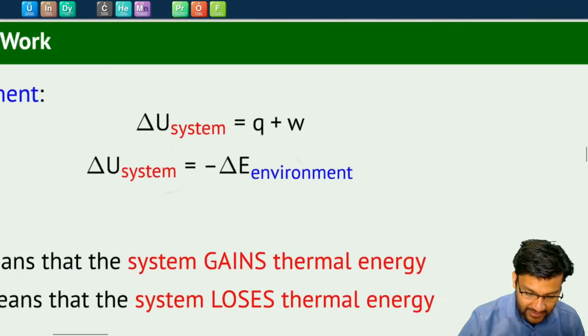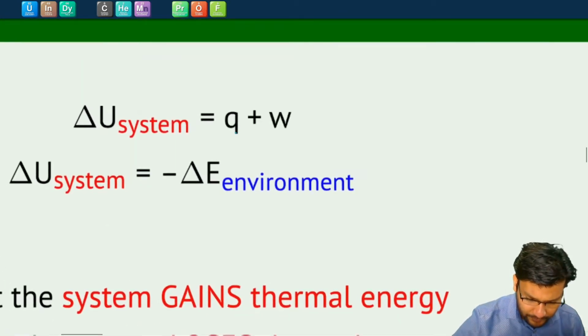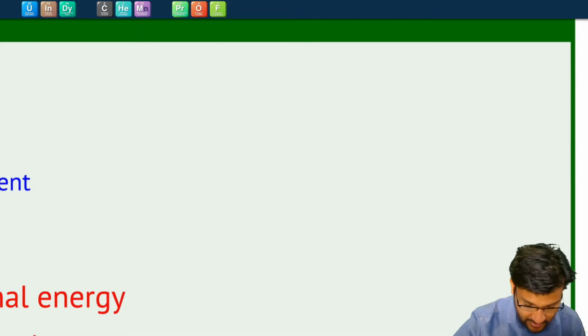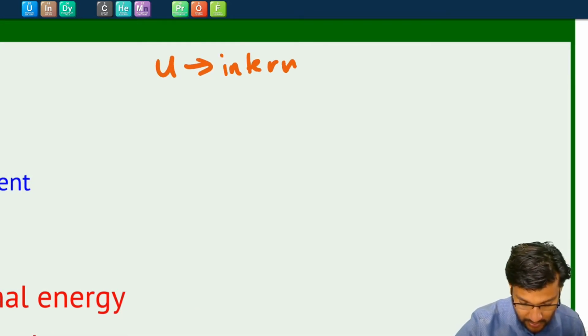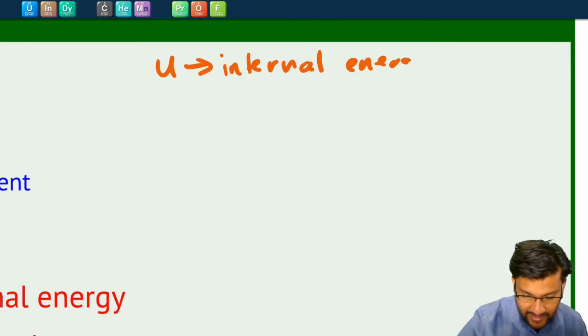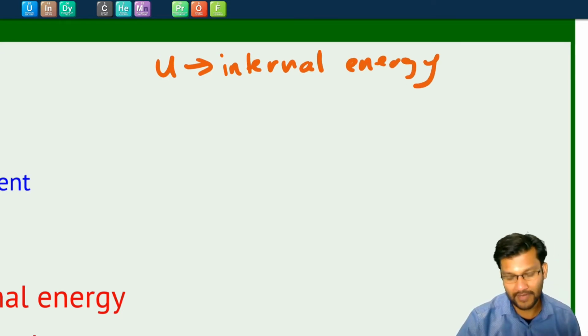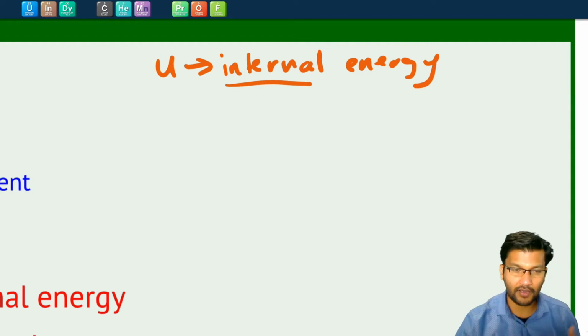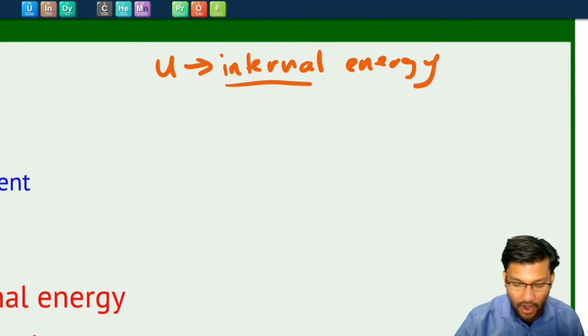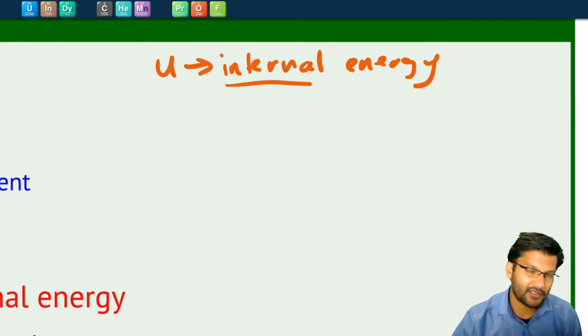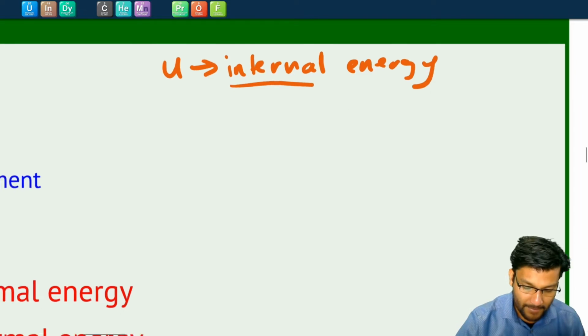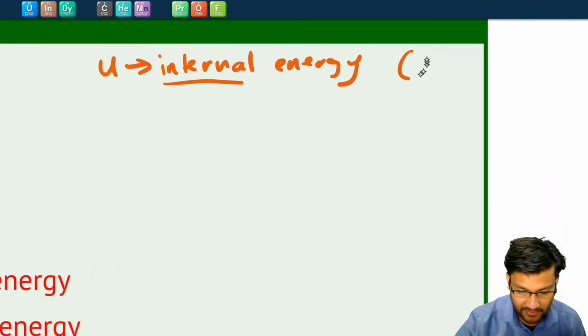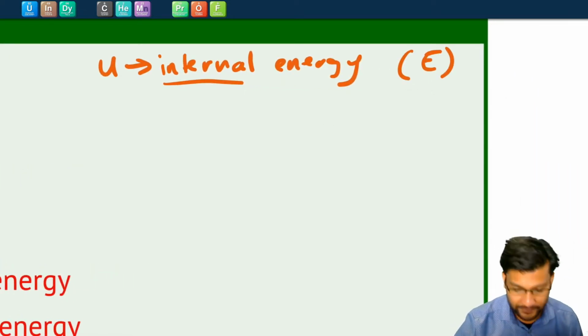And so if you're looking at any system, the internal energy, and U will be used to represent the internal energy, and that's just a fancy way of saying all of the energy that something contains. It's kinetic energy, it's potential energy, it's chemical energy. All of it we'll just call the internal energy of that system. Sometimes people might just call this E, for energy.